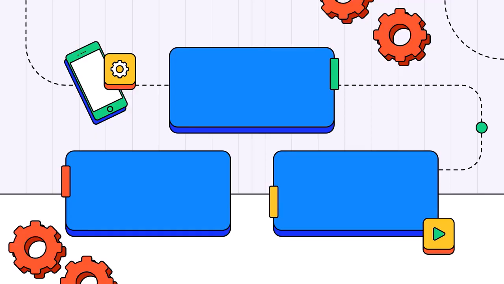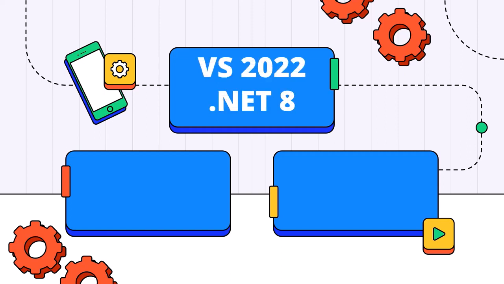Let me walk you through all the tools that will be needed for this course. First thing will be Visual Studio and .NET 8. Right now .NET 8 is in preview, so if you are using Visual Studio, you will have to download the Visual Studio 2022 preview version. If you want to follow along with the same course in Visual Studio 2022, then you will use .NET 7 and not .NET 8. For .NET 8, you will require the preview version.